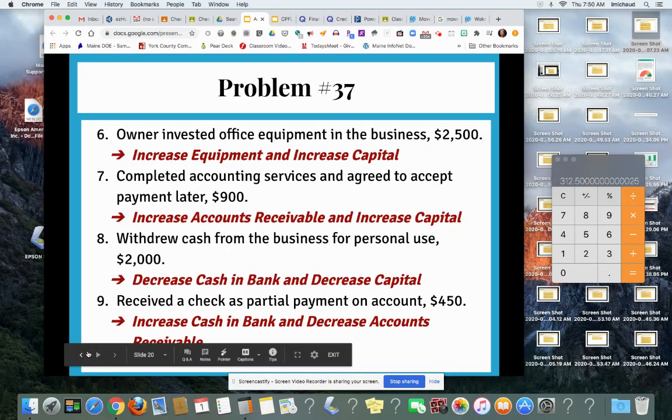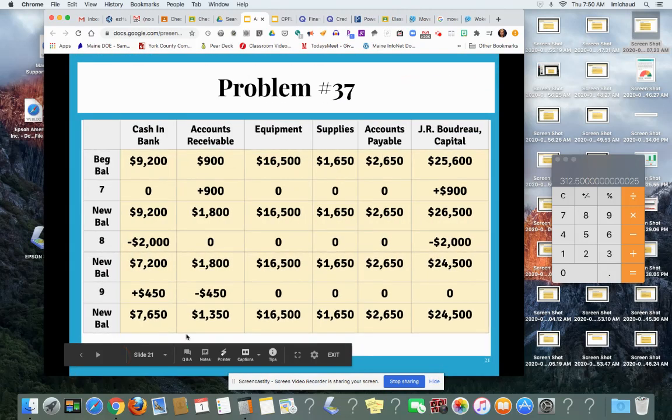Transaction 9, received a check as partial payment on account for $450. So now the bank has $450 more than it did before, but it also decreases the accounts receivable account because they no longer owe that. And here we go. So cash in bank is increased by $450, making the new balance for that account $76.50. Accounts receivable is minus $450, that's $13.50, and the other accounts remain unchanged.